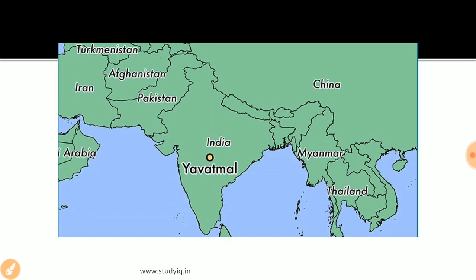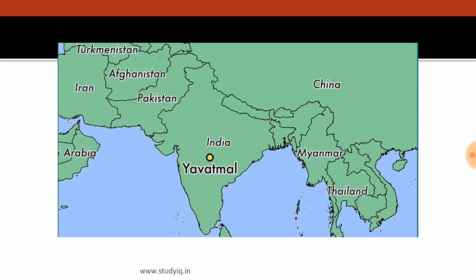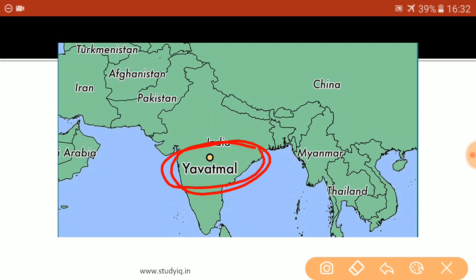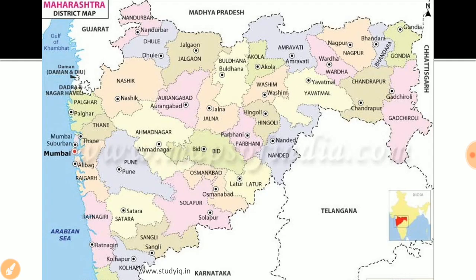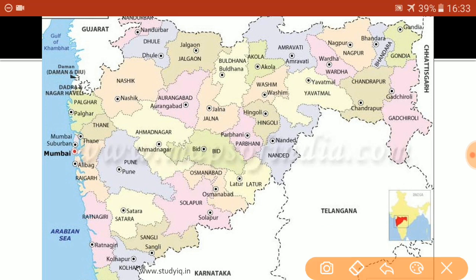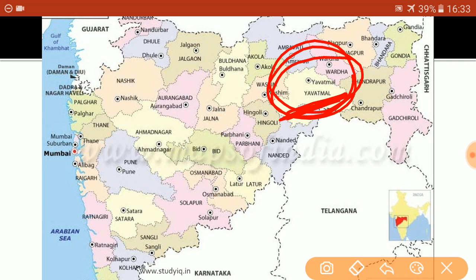First of all, coming to the Yavatmal area, Yavatmal is basically here, it lies in the central part of India in the state of Maharashtra. It lies in the Vidarbha region of Maharashtra. If we can magnify this picture a bit, this is the map of the state of Maharashtra, and this is the Yavatmal area. If we talk about Maharashtra, it is divided into different parts. One is the Konkan part, then there is the Marathwada region, then there are northern provinces. So this Yavatmal area lies in the Vidarbha region of Maharashtra.